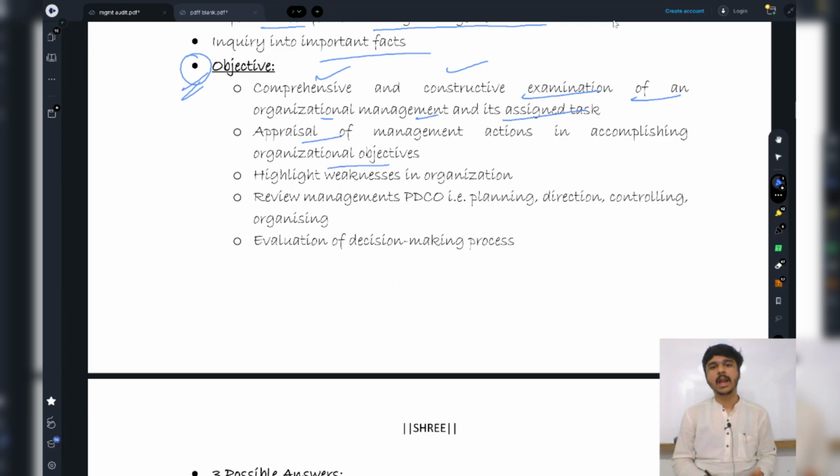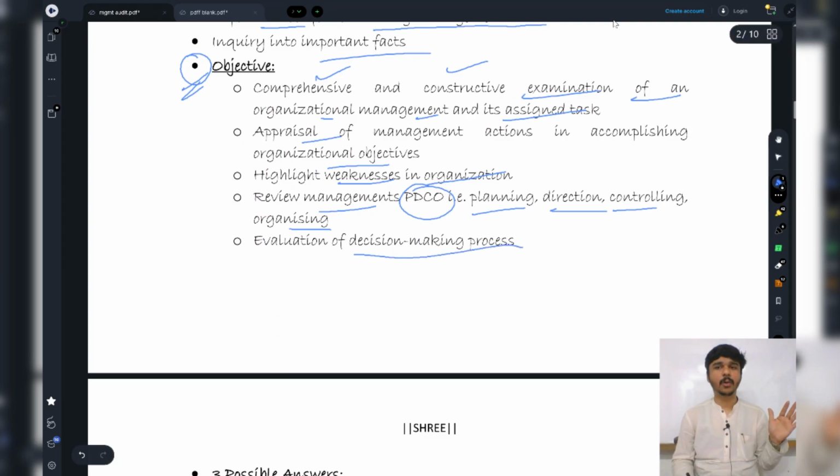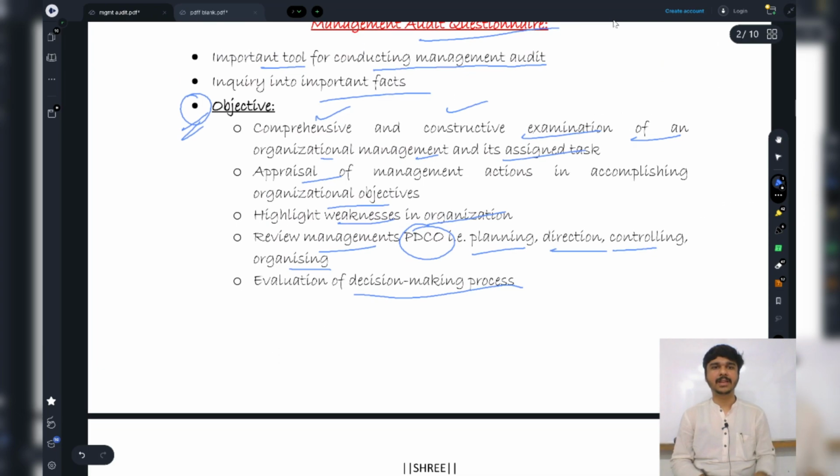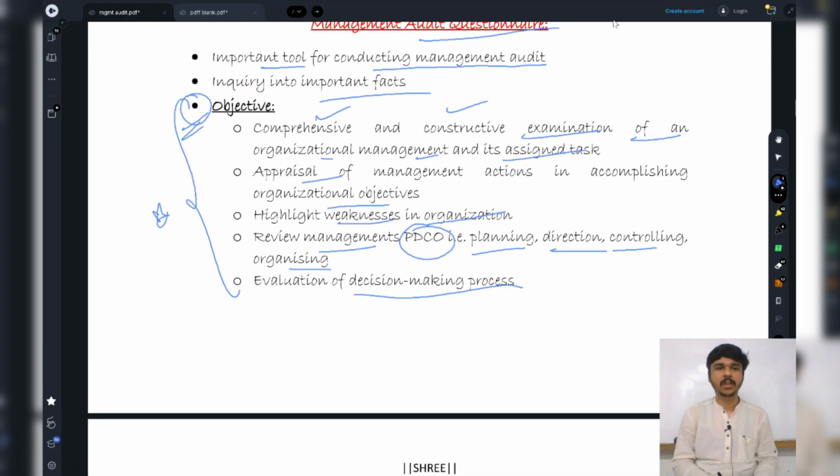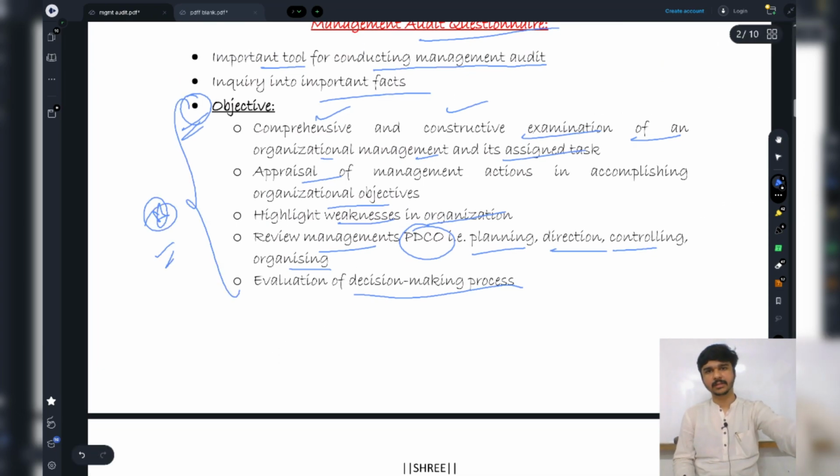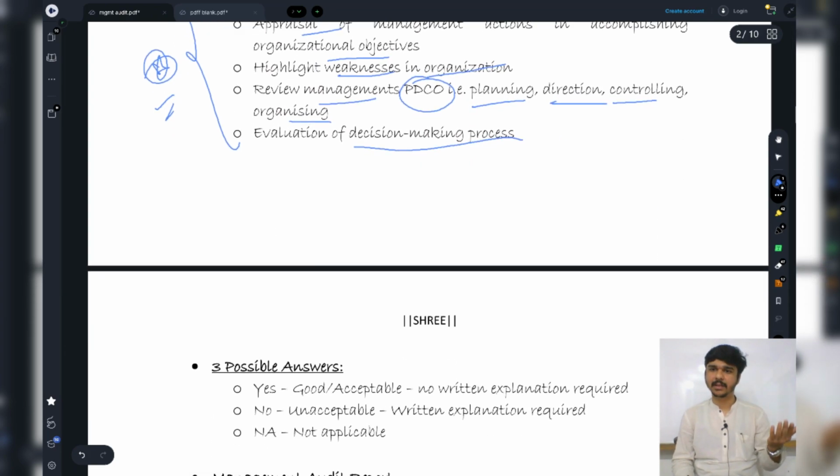Right. Third, highlighting weaknesses in the organization. Fourth, I will review the management's POCO. What is POCO? Planning, direction, controlling and organizing, and evaluation of the decision making process. That's the objective. Now comes the main part. See, this was a part that is being given in the module and we need to know this, but that doesn't mean that we need to learn this.